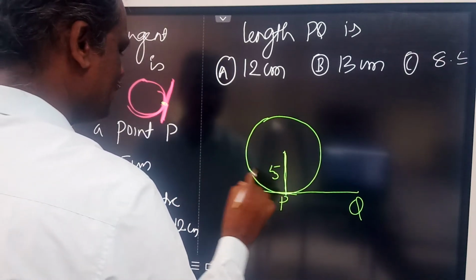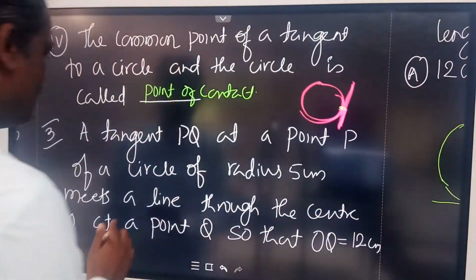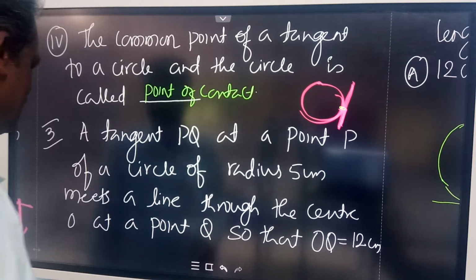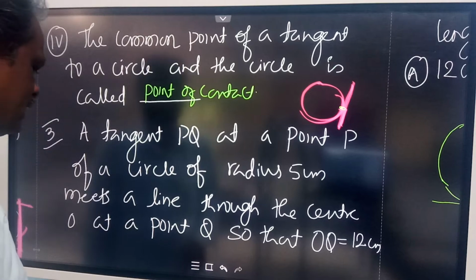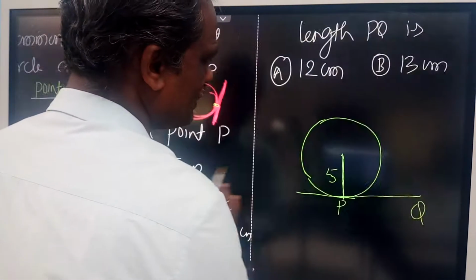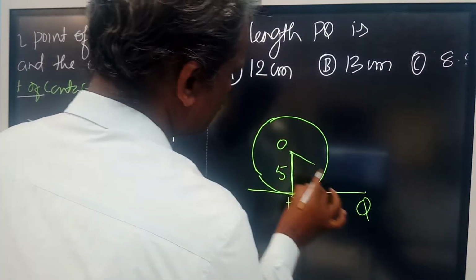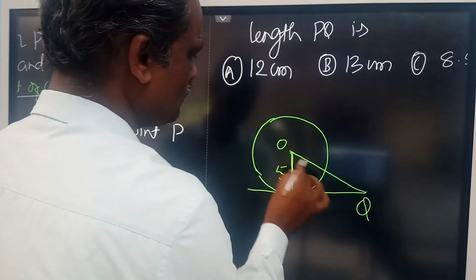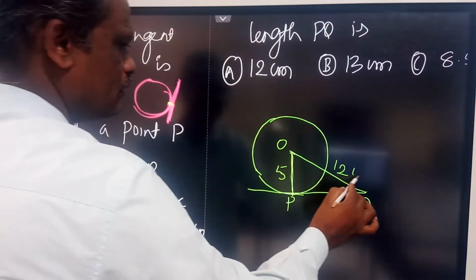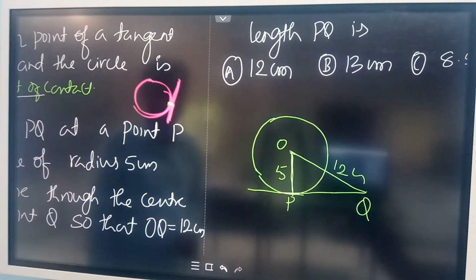The line through the center O meets at point Q, so OQ is equal to 12 cm. Now this is 5 cm and this is 12 cm.